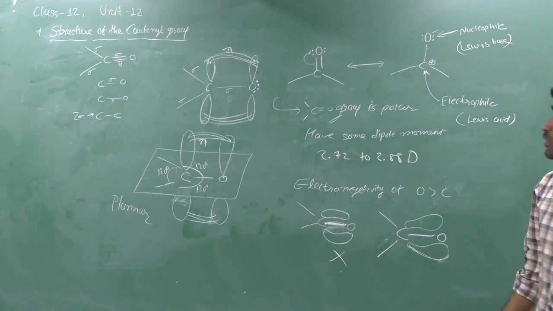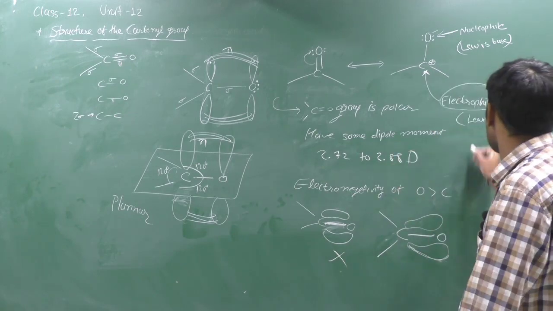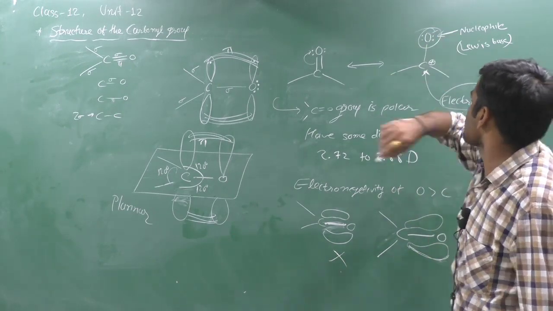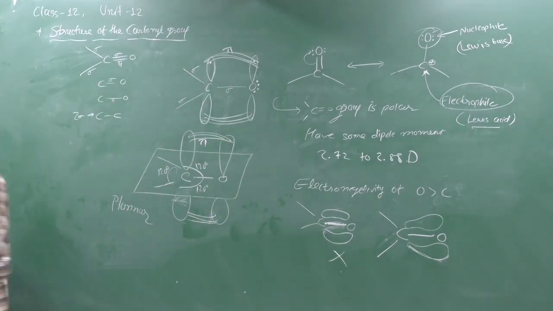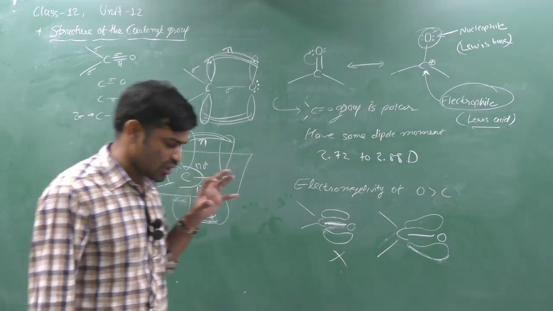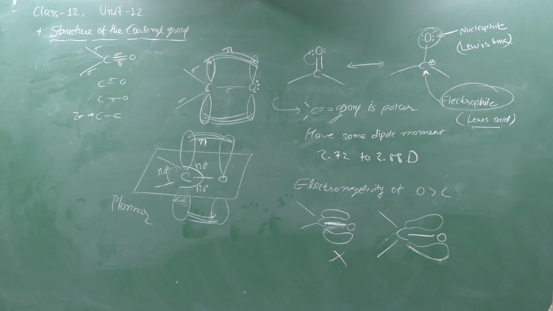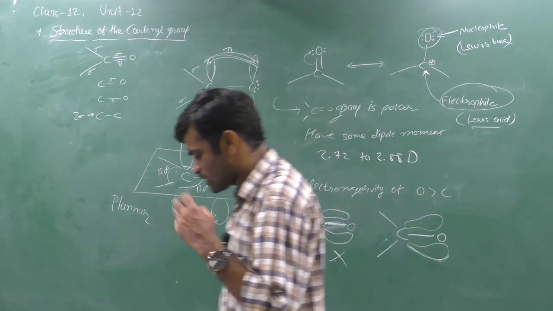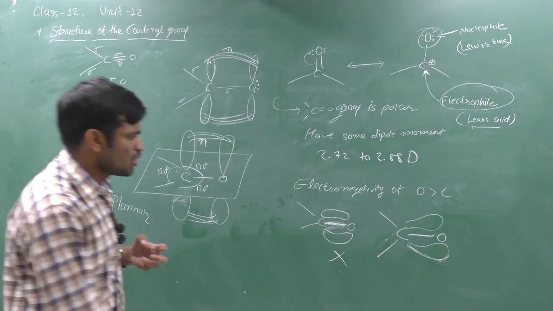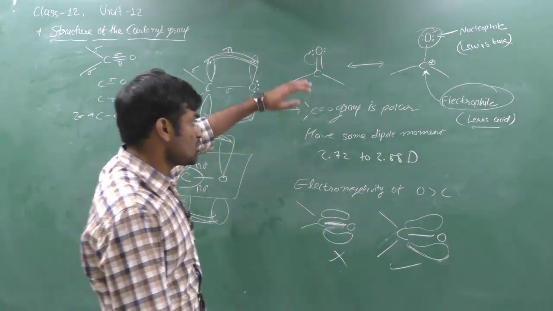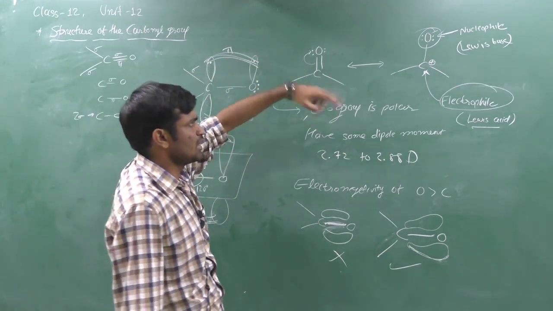Clear? The carbon of the carbonyl group behaves like an electrophile or Lewis acid, and the oxygen of the carbonyl group behaves like a nucleophile or Lewis base. Clear? So the electronic cloud of the pi bond is slightly shifted toward the oxygen due to the higher electronegativity of oxygen than carbon. Then the pi bonded electron is particularly spread toward the oxygen. And due to this resonating structure, the carbonyl group is polar because it has both a positive part and a negative charge part.